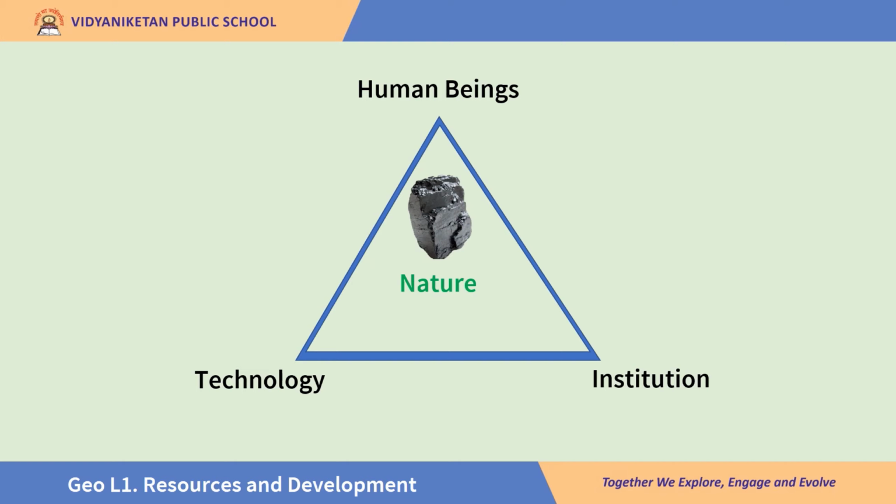Children, think of coal, which occurs naturally. In order for that to be developed as a resource, we need three forces to continuously act upon it. We, the human beings, are of two kinds, skilled and unskilled. We are required to develop this resource. In fact, we develop this as a resource for our benefit. In the process, we develop appropriate technology and we also develop appropriate institutions.